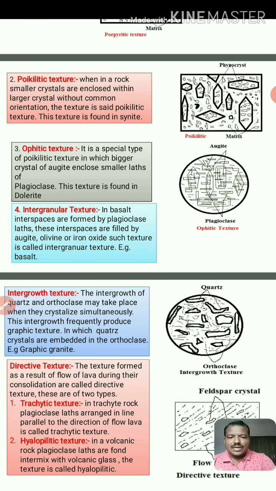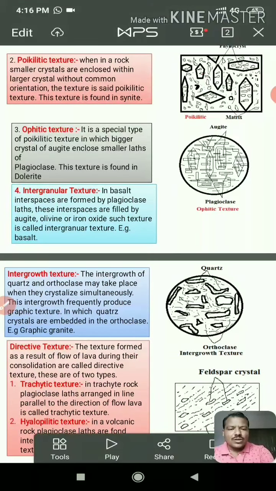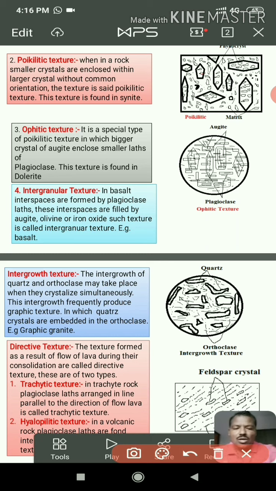We can clearly see in the diagram there are quartz grains. Look at these, these are the quartz grains. The large ones are the quartz grains which are perfectly seen, and the smaller ones are the wedge-shaped orthoclase.